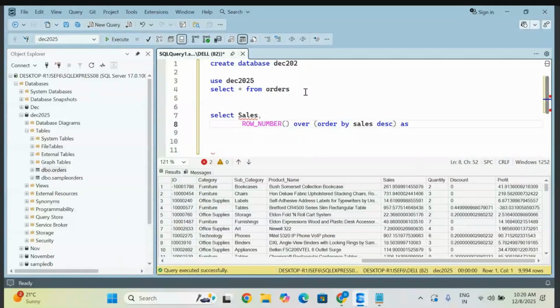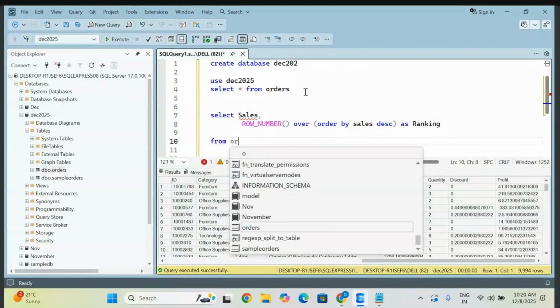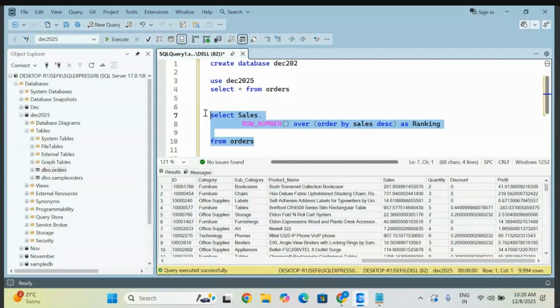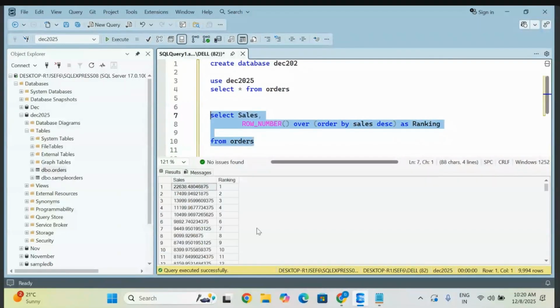I want to give some alias name for this. Ranking I'm giving. From which table are you going to point? Simple thing, from your orders table. Perfect. You go and execute it, and you will get the rank here. Did you observe that you are getting the rank over here? Is there any similar number? I will let you know.